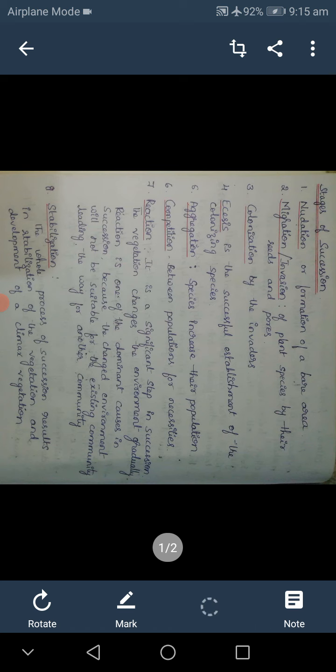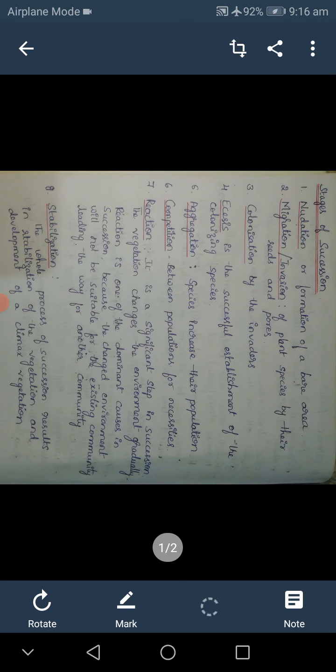Migration or invasion of plant species by their seeds and spores. Here, migration is the arrival of reproductive bodies such as seeds, spores and propagules of the plants from one place to another. This is affected by wind, water and animals. The third one is colonization.